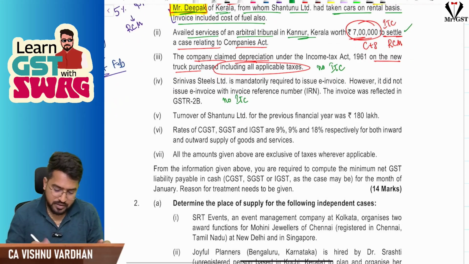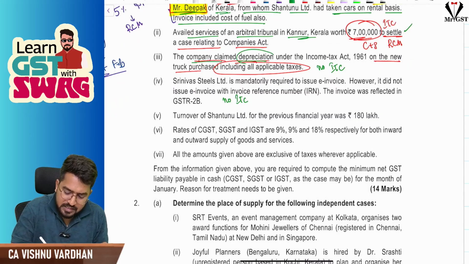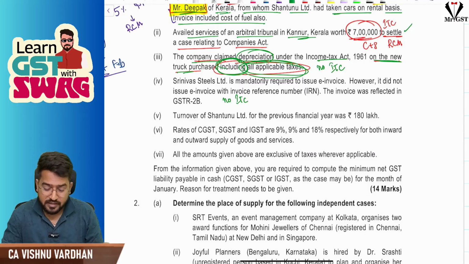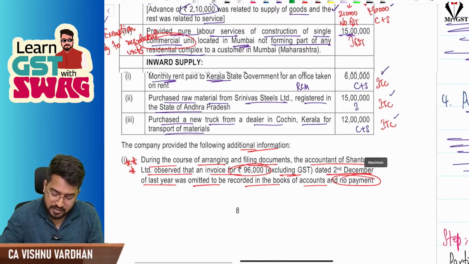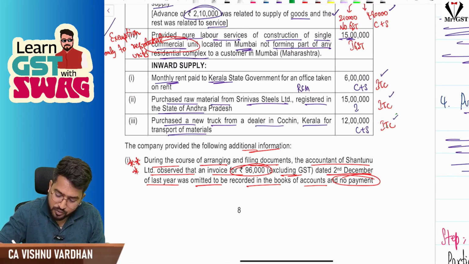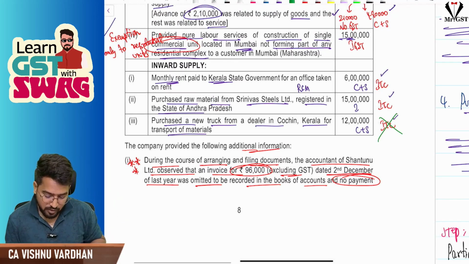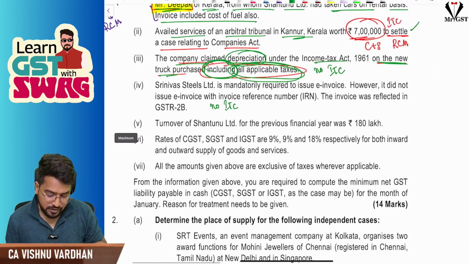Next, the company claimed depreciation under income tax on the new truck purchased, including all applicable taxes. That is important. That means the truck, whatever we have written here, yes, you can take ITC. Sir, for the truck, you cannot take ITC, sir. ITC will not come into picture. Yes. Okay. That reasoning also you should write in the answer.